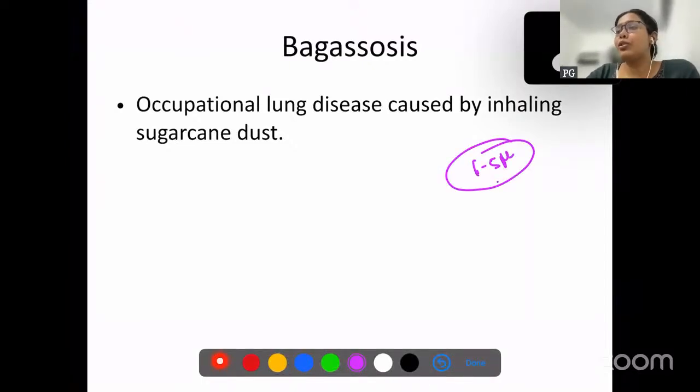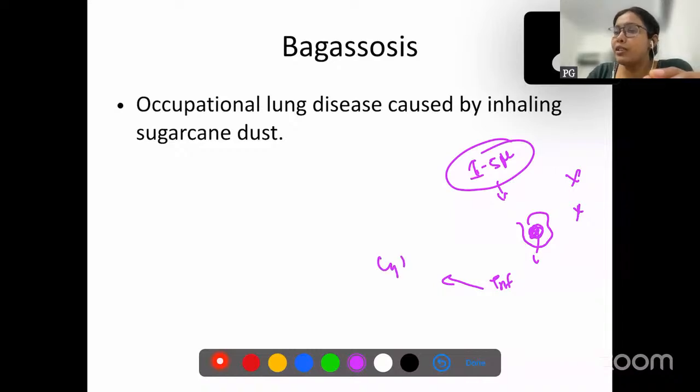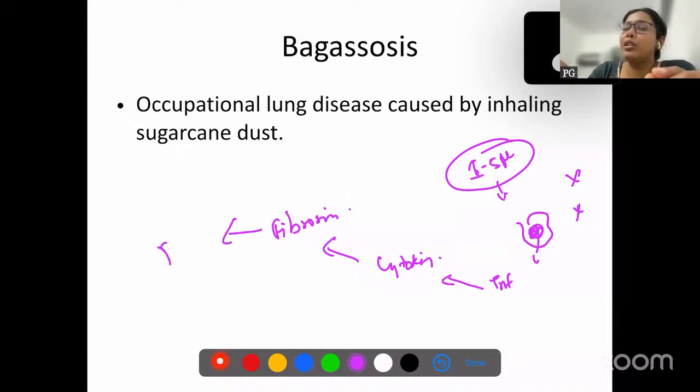So 1 to 5 microns, they're going to be in the alveoli. 1 to 5 micron particle cannot be cleared by mucociliary clearance. They cannot be cleared by phagocytosis, correct? So what will happen? They're going to stay inside the alveoli. They're going to trigger inflammatory response. They're going to keep on producing cytokines, resulting in pulmonary fibrosis.